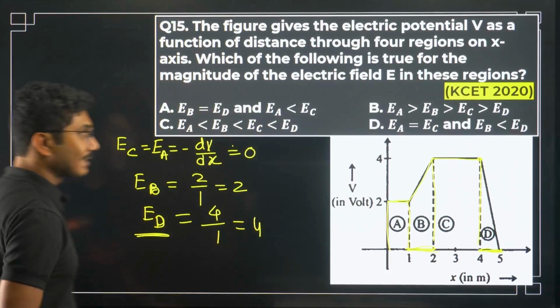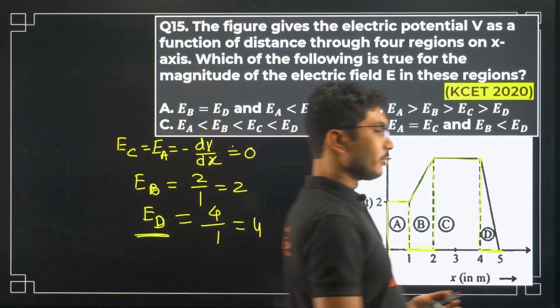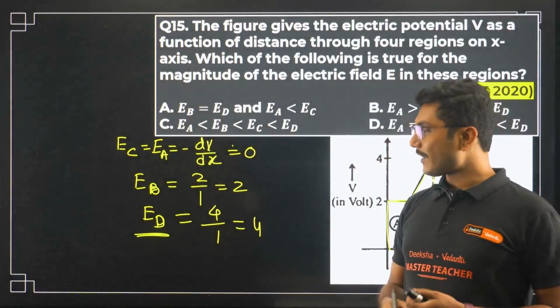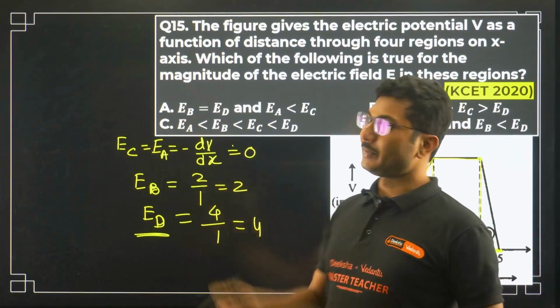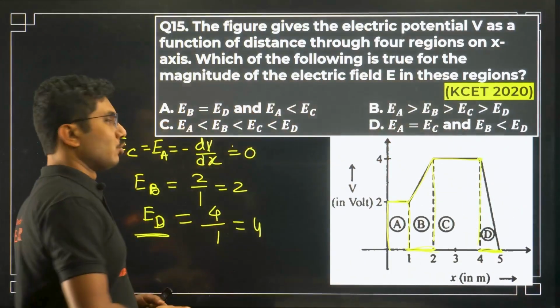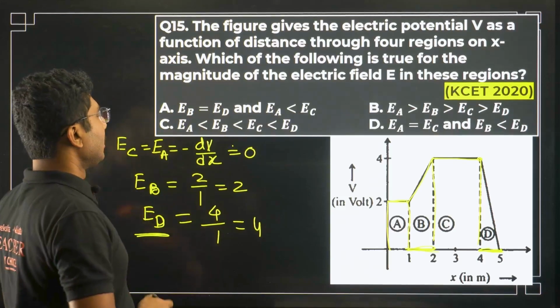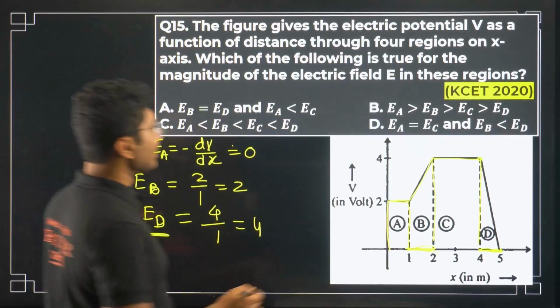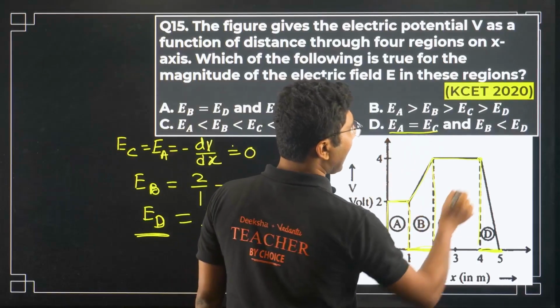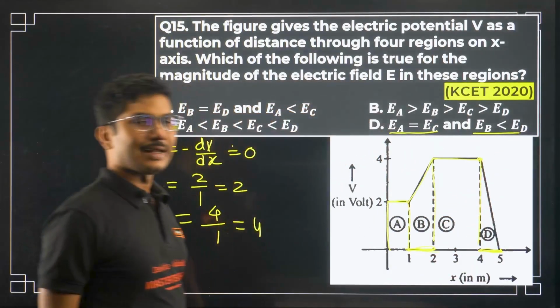As I said, they asked you only about magnitude, so don't need to worry about sign. In fact, in case of sign also, if you consider, you will get the same result because EB will come negative anyway, for those who are interested. So EA is equal to EC, and EB is less than ED.